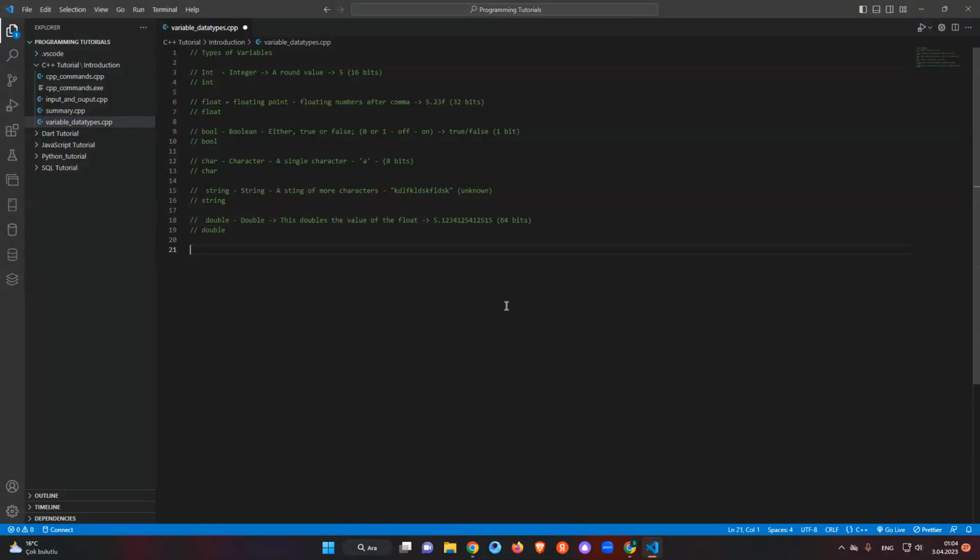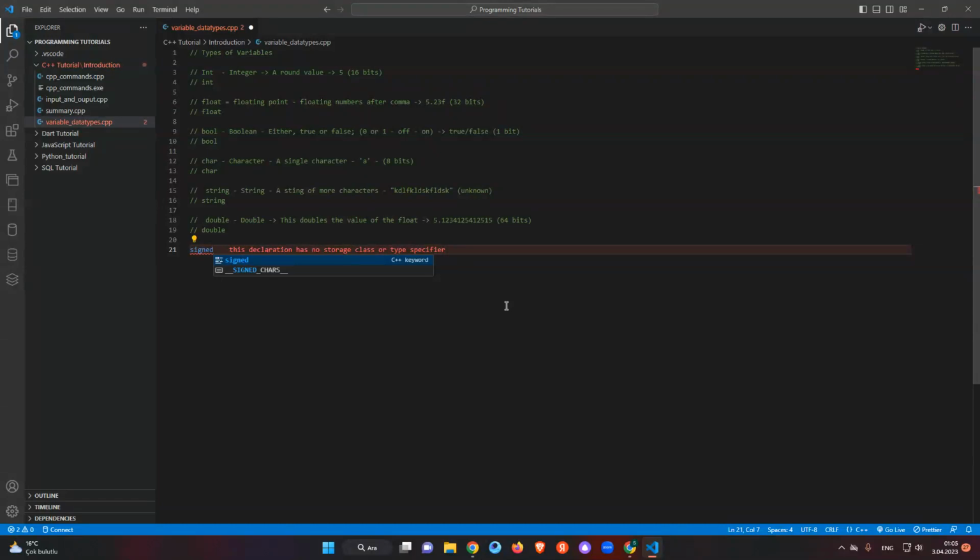So let's continue with some helper variables. More than this, we're also using signed. Signed gives a variable the possibility to be positive and negative.